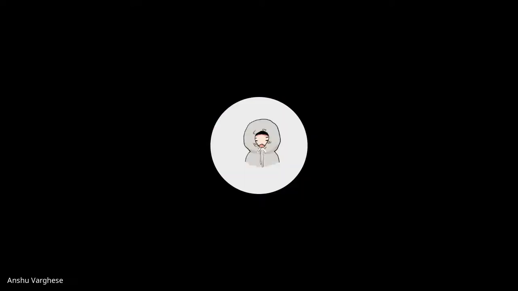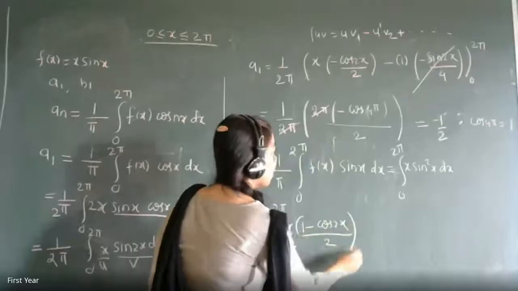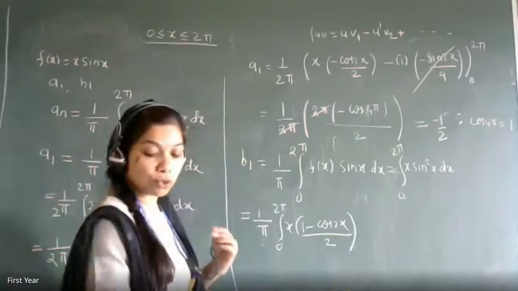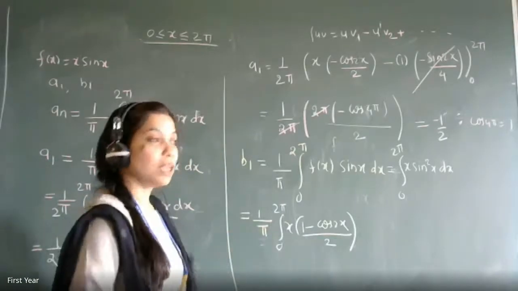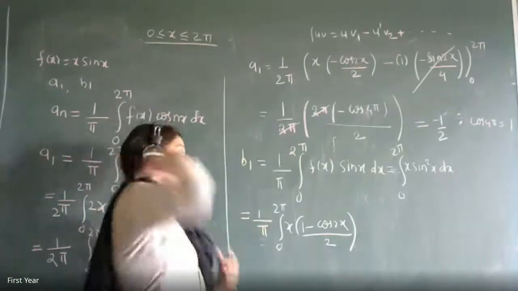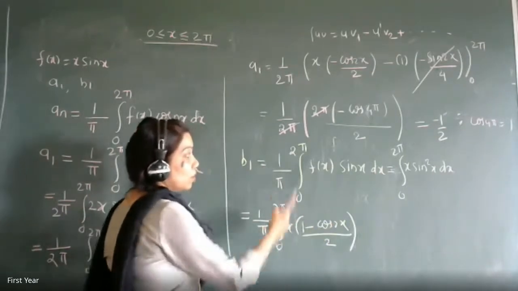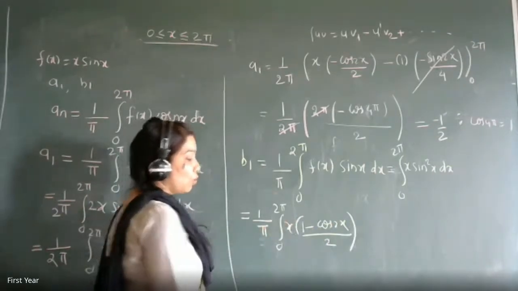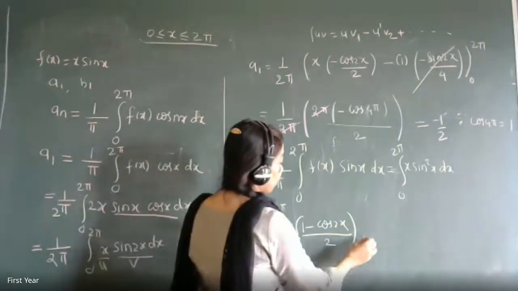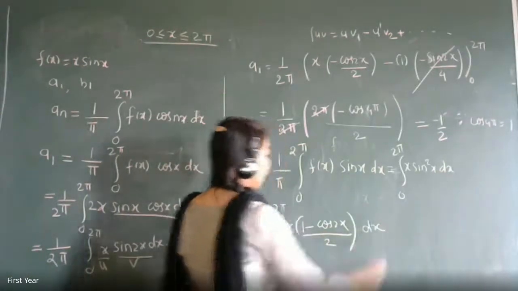Yes. 1 plus cos 2x by 2. 1 minus cos 2x by 2. Yes, cos 2x by 2. Don't use cos square. If you again use cos square, then the integration won't be solved. So you have to make use of trigonometric functions having power 1. So sin square x is 1 minus cos 2x by 2, from 0 to 2 pi, dx.